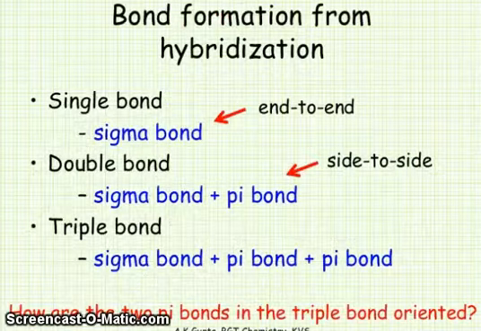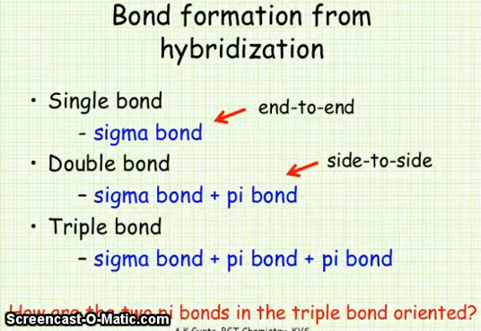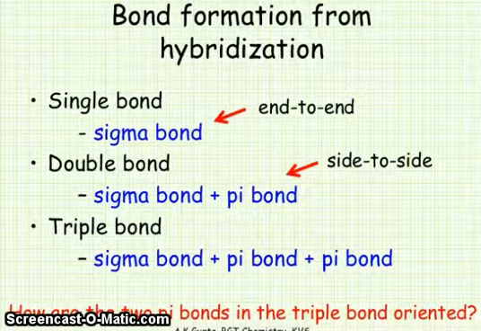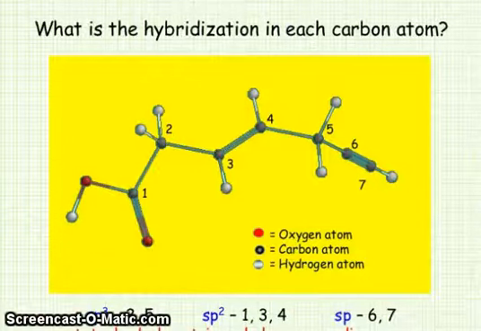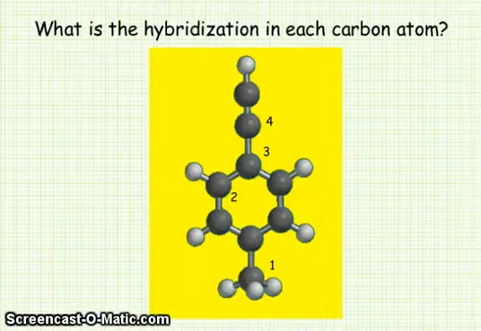So bond formation for hybridization: single bond, sigma bond, end to end; double bond, side to side, sigma bond plus pi bond; triple bond, sigma bond plus pi bond plus pi bond. How are the 2 pi bonds in the triple bond oriented? So what is the hybridization of each carbon atom? You can see. So what is the hybridization in each carbon atom?